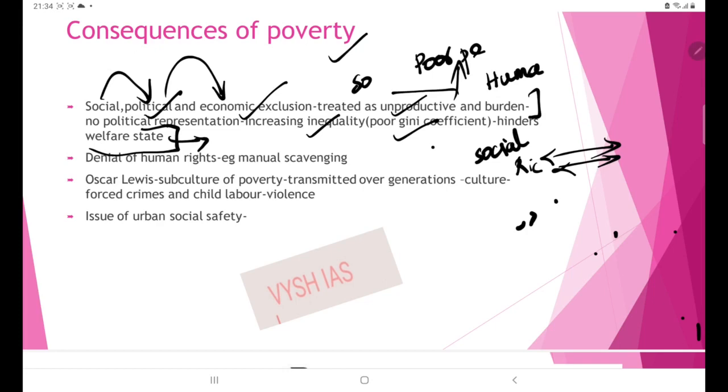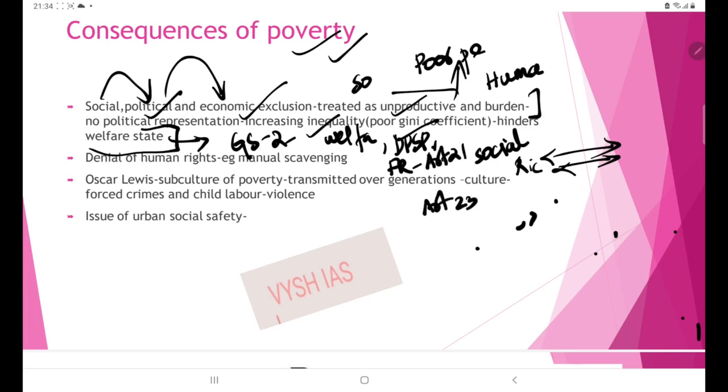So here in this point you can link this to GS2 Polity also, wherein you have many terms like welfare state, then directive principles of state policy, fundamental right, Article 21, Article 23, all these things you can link here. So that is to be practiced consistently. Whenever you are consistently practicing answer writing, that skill will come automatically. So that you have to take care.